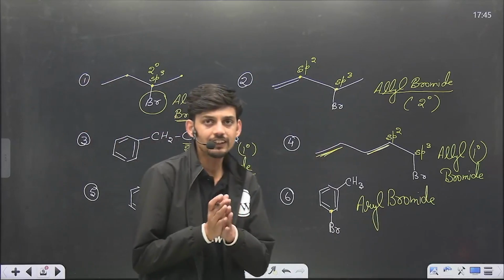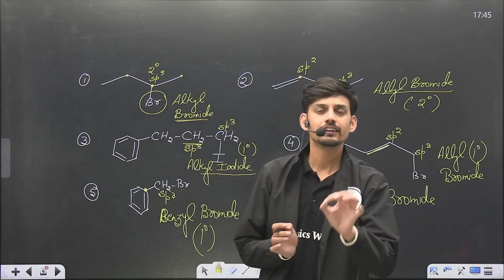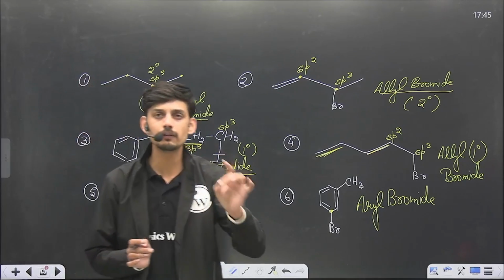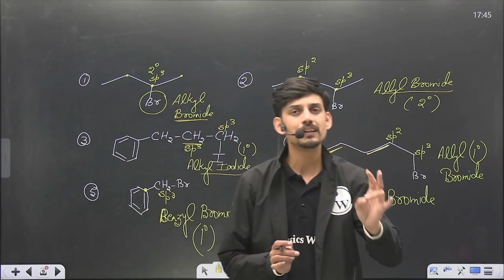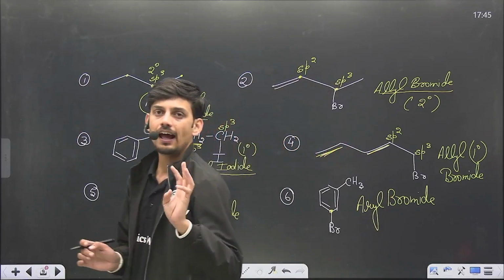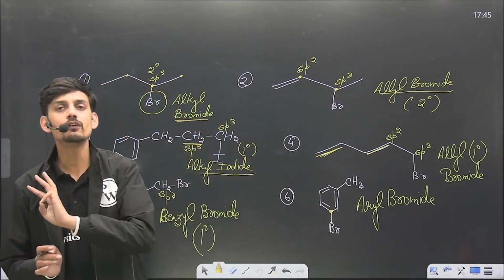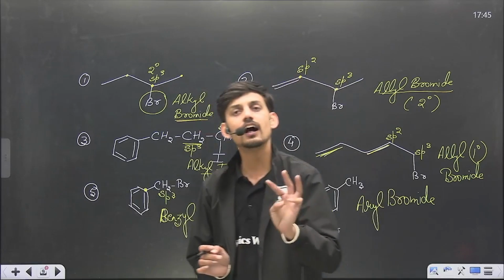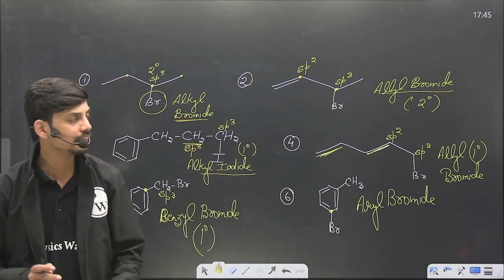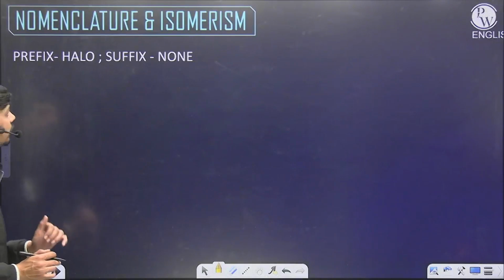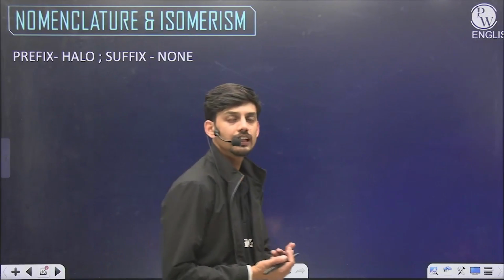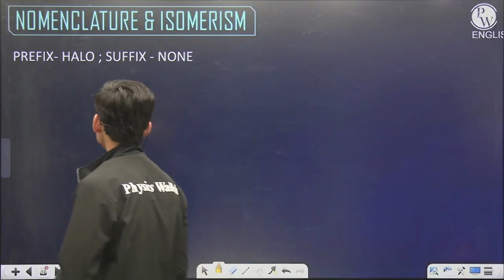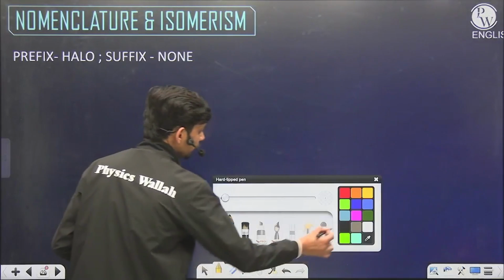So we have 5 categories: single bonded, then we have to check for the neighbor. Single bonded neighbor means alkyl, double bonded neighbor means allyl, benzene neighbor means benzyl. And if the halogen carbon is double bonded, then we don't have to check the neighbor, only this: if double bonded to benzene, aryl, otherwise vinyl. So we have 5 categories for this classification where we use the nature of carbon to categorize the halide compound. Now the nomenclature of halogen compounds and isomerism.